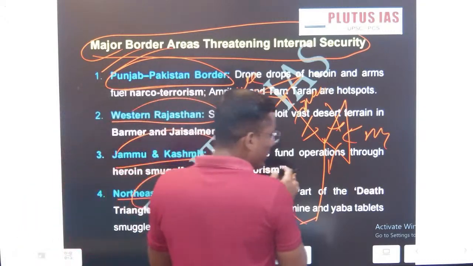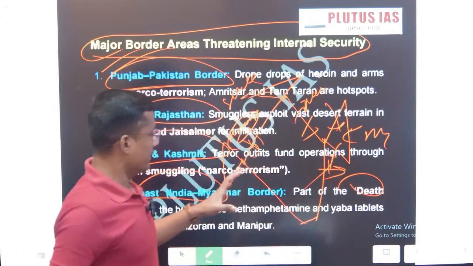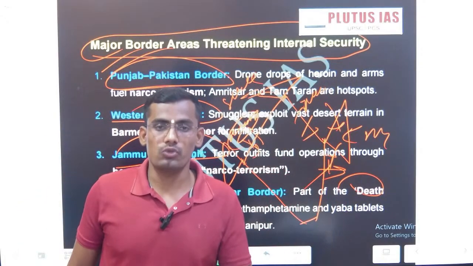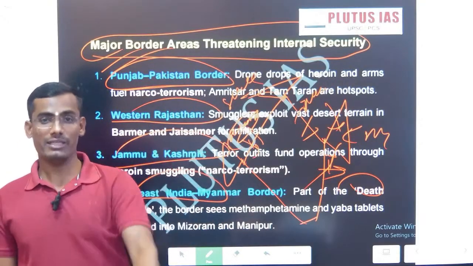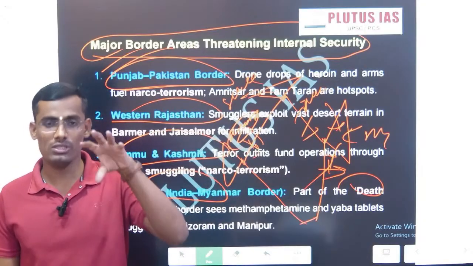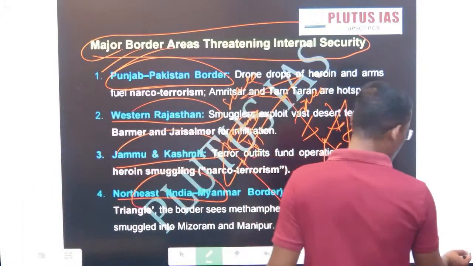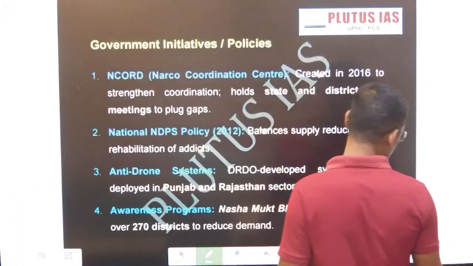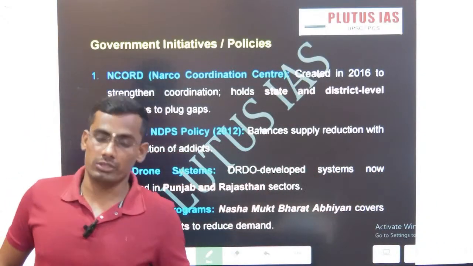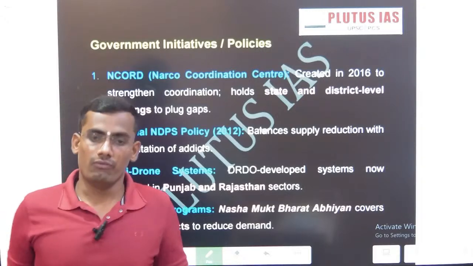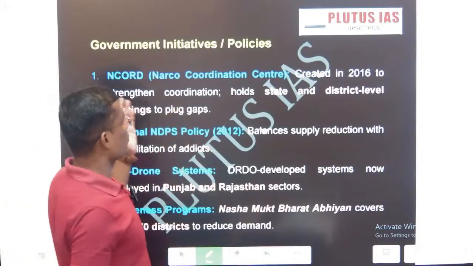This is one thing you should write down in your answer: land border issues are a major challenge to internal security because of the porous border, and these are the challenges towards the particular specific land border areas. Now, what exactly are the initiatives taken by the Government of India to contain these land border challenges? First is bilateral trade, and the coordination center is already there.